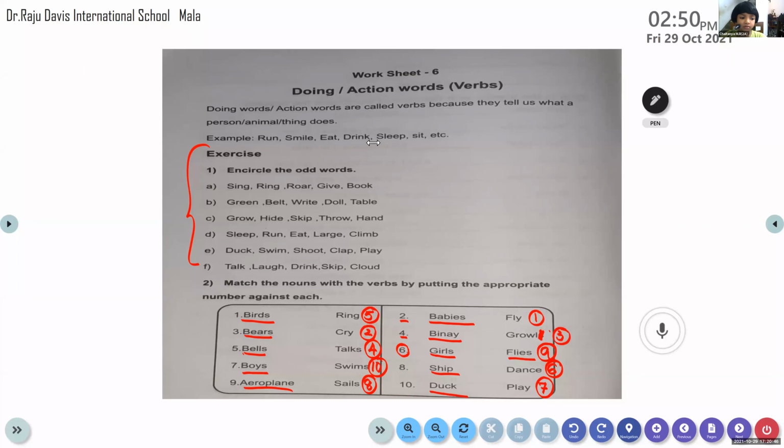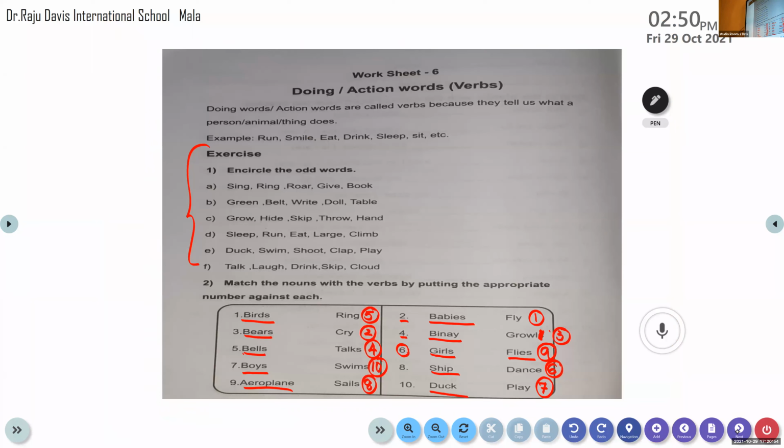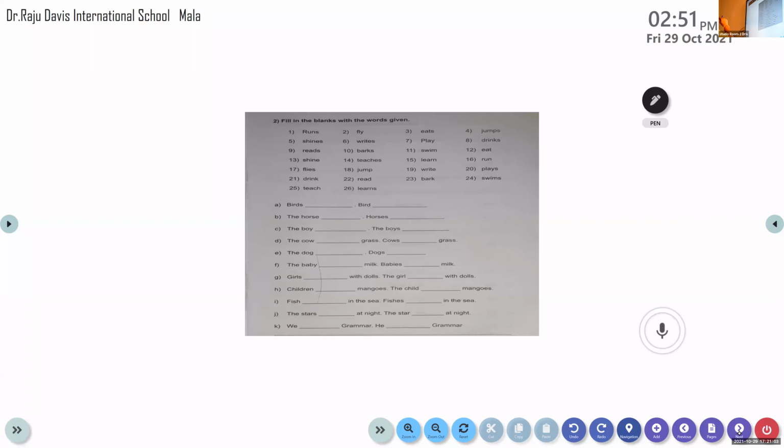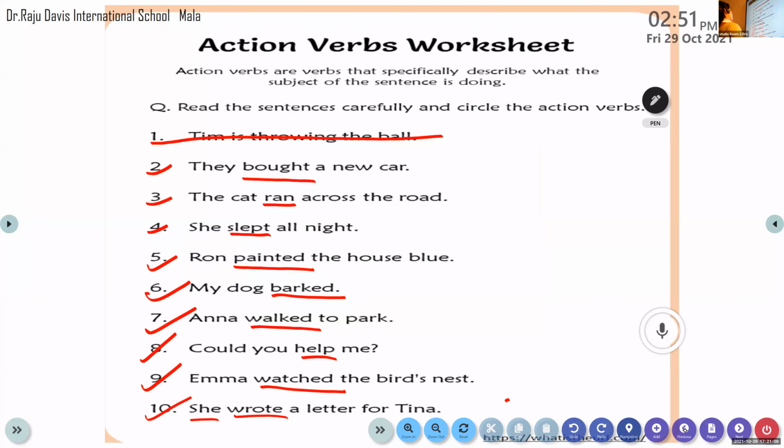So we have completed this exercise. Here we have completed 2 exercises. This exercise is not there in your workbook, but we need to know it.